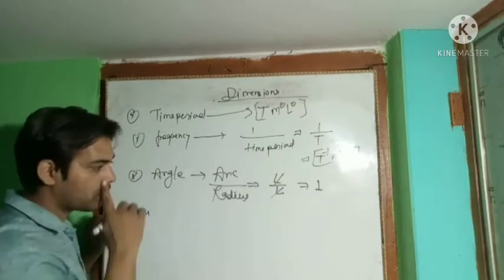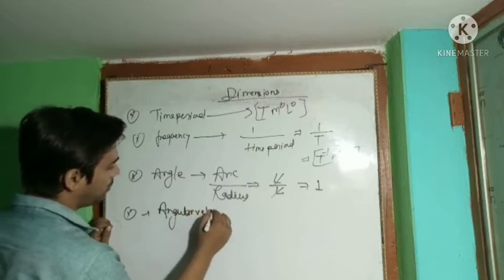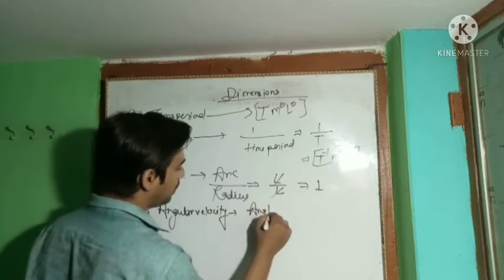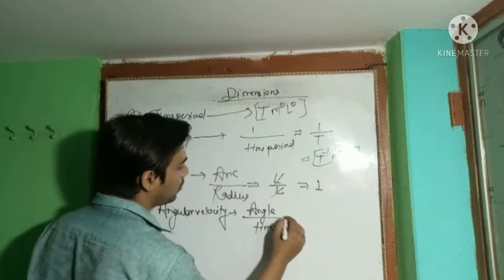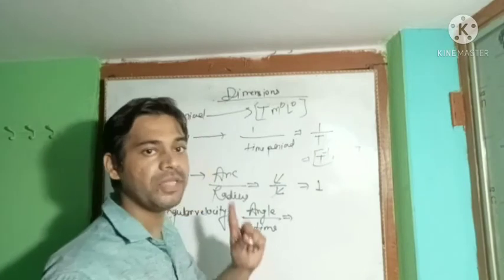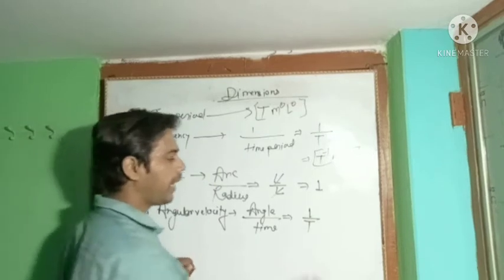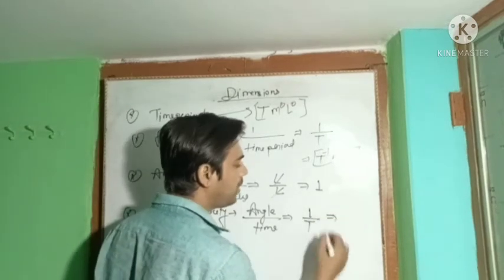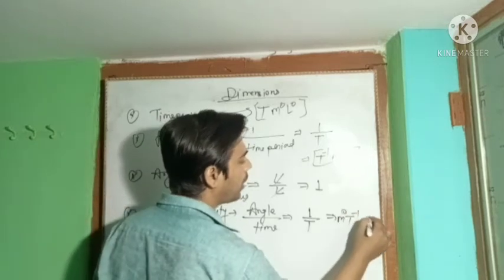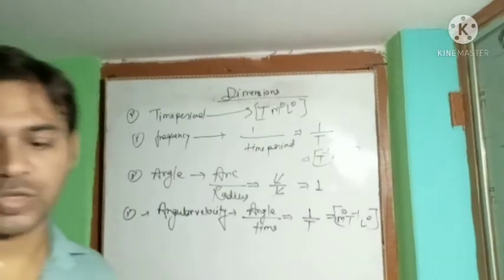Now come to the next point, angular velocity. Angular velocity will be defined as angle upon time. Angle is dimensionless, so the dimension of the angle will be 1. So 1 upon T is the dimension of angular velocity, and this T goes to the numerator side, the sign of the T converts from positive to negative. It will be T to the power minus 1, M to the power 0 and L to the power 0. This is the final dimension of the angular velocity.